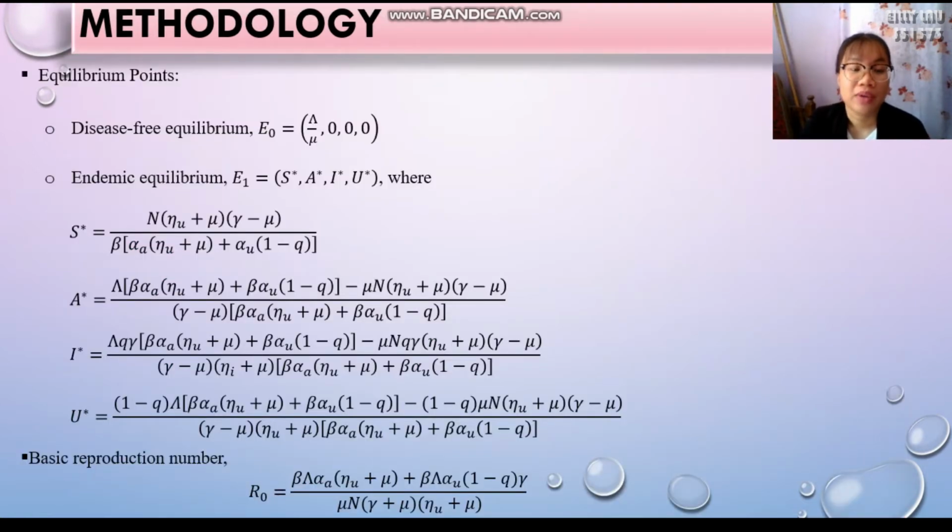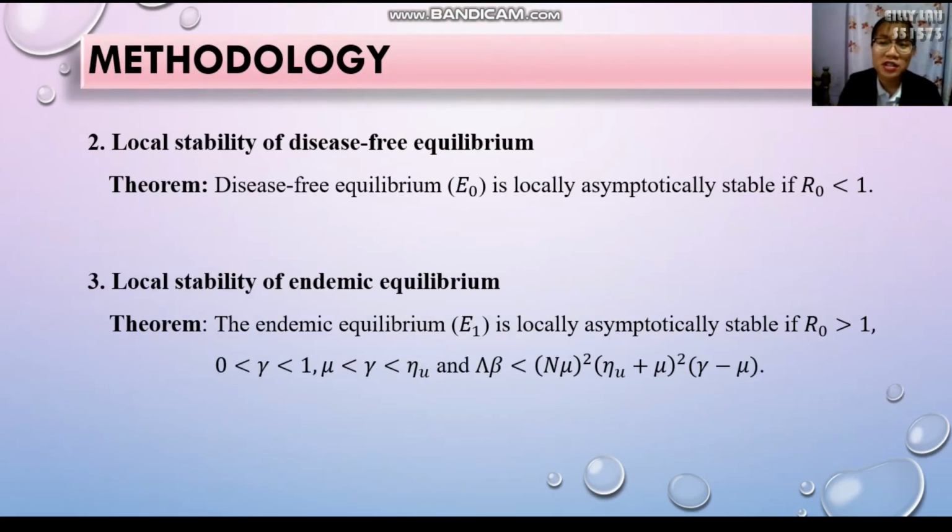After that, we find the equilibrium points, such as the disease-free equilibrium and also the endemic equilibrium of the model, followed by the basic reproduction number, R0. After that, with some computational processes, we come up with two theorems. Theorem 1, the disease-free equilibrium is locally asymptotically stable if R0 is less than 1. Theorem 2, the endemic equilibrium is locally asymptotically stable if R0 is greater than 1 and fulfills these conditions.